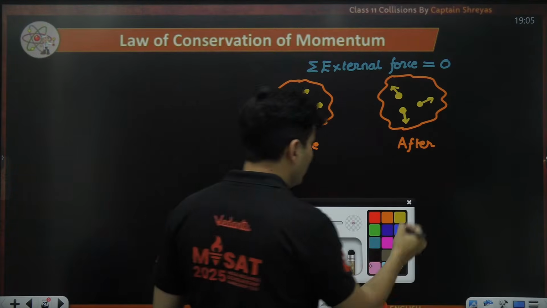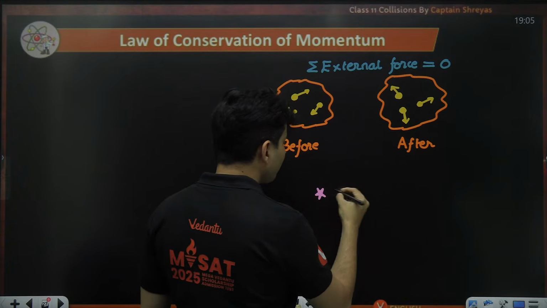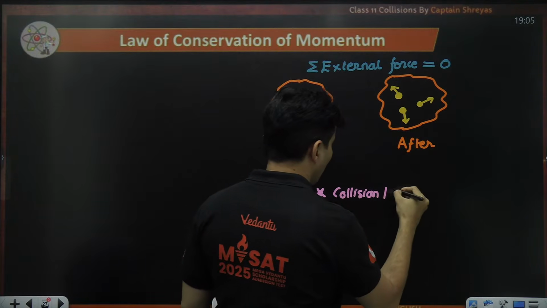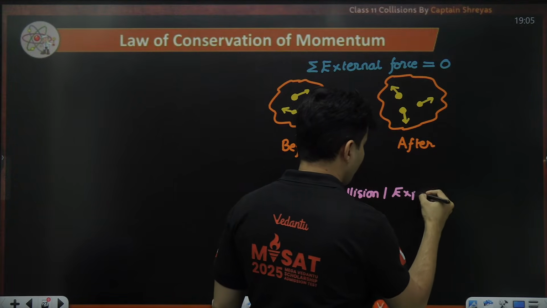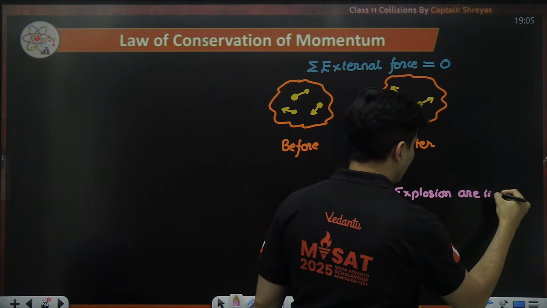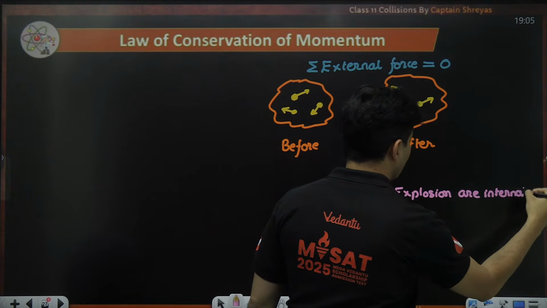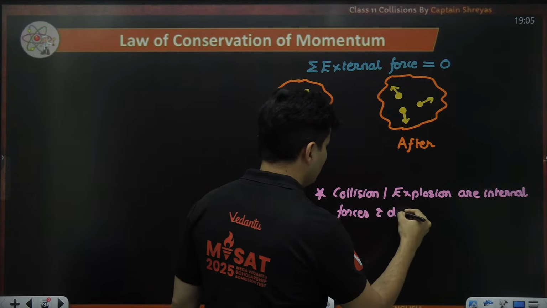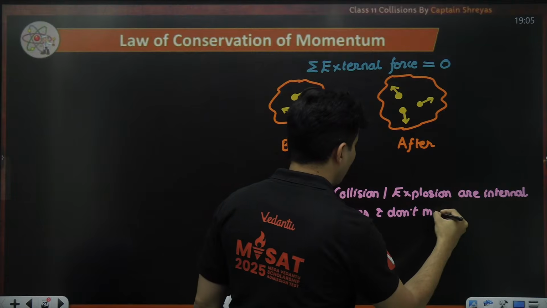So I'm making that note over here. Collision or explosion, all these are internal forces, and they don't matter.